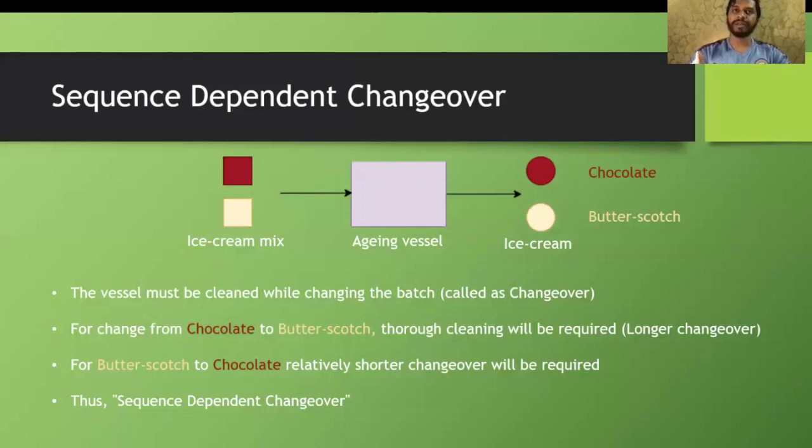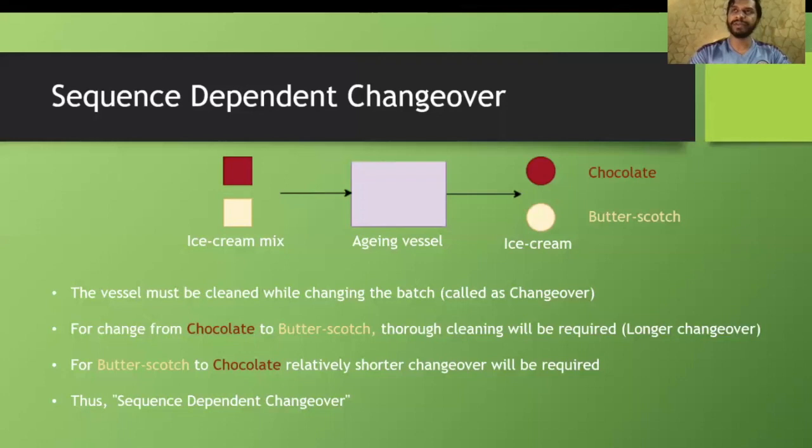Now, because we can understand how chocolate and butterscotch taste, it is understandable that chocolate is a dominating flavor, and if we are going to create ice creams without cleaning the vessel, then the taste of chocolate will still be present in the vessel, which will add on to butterscotch, and hence the original taste of butterscotch will get lost. But on the other hand, if we have butterscotch ice creams to be produced first and then the chocolate, things would be a little bit different.